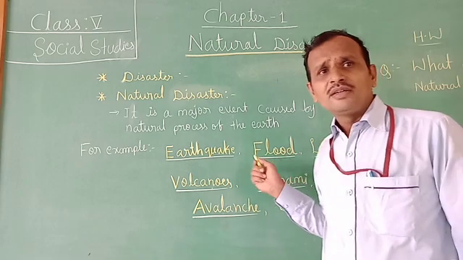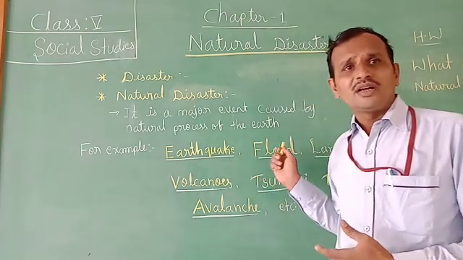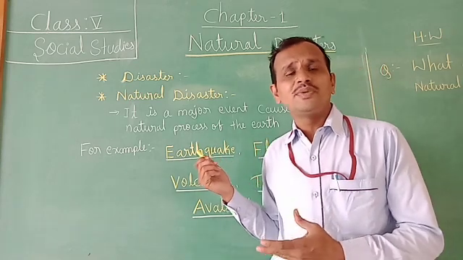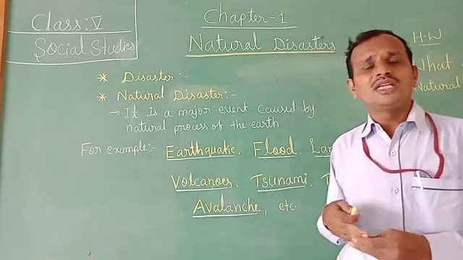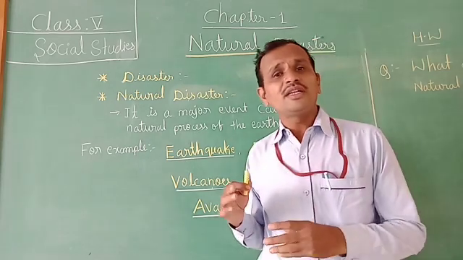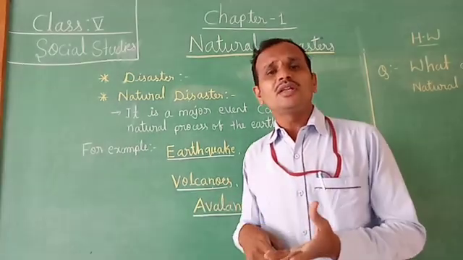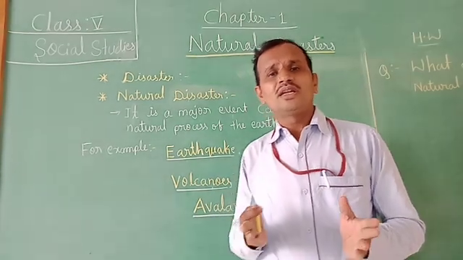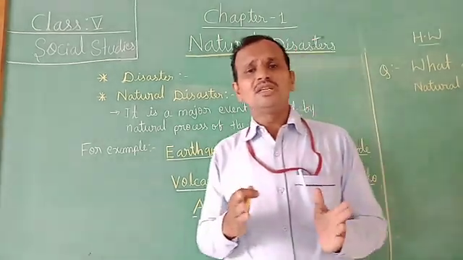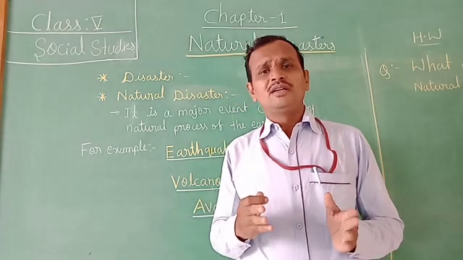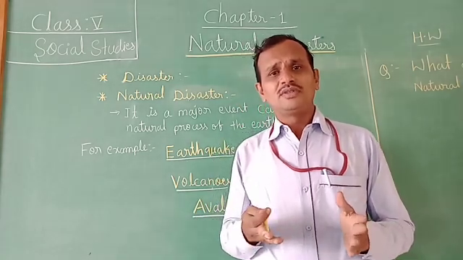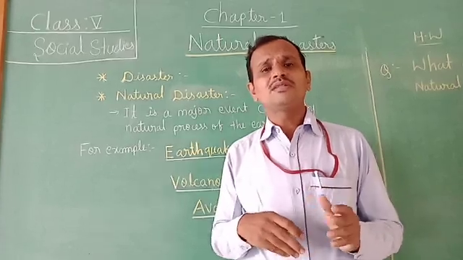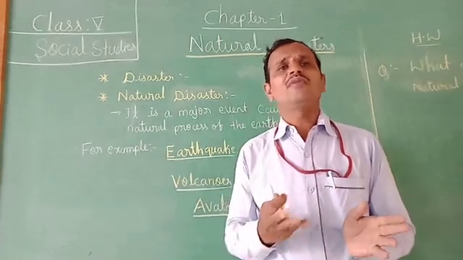Why is flood occurring? It can occur when the level of the river water increases due to heavy rainfall. Now you may have seen this in your surrounding area. Presently you are already seeing the situation in our country India, in every state, every district, you can see the problem of flood because of heavy rainfall.